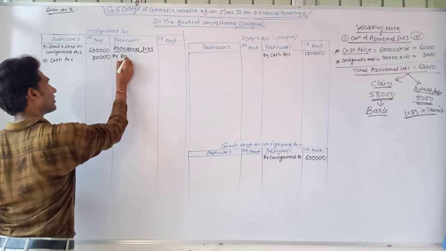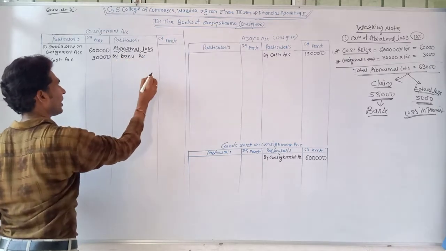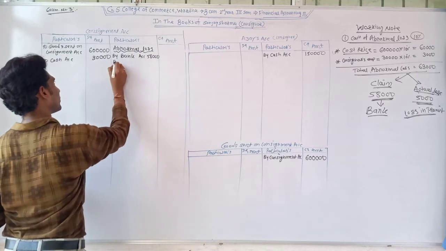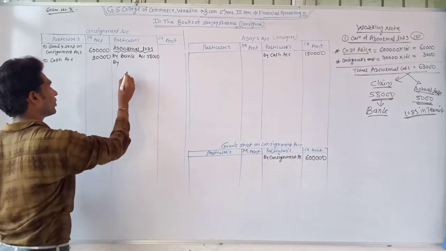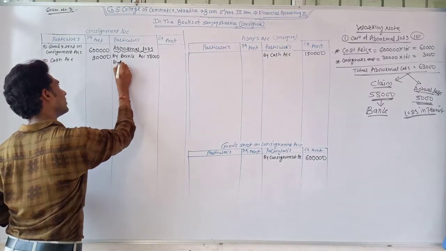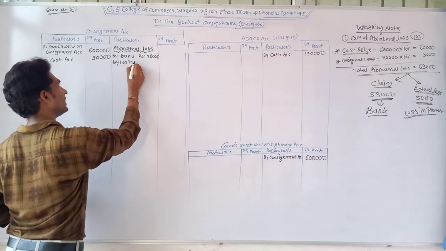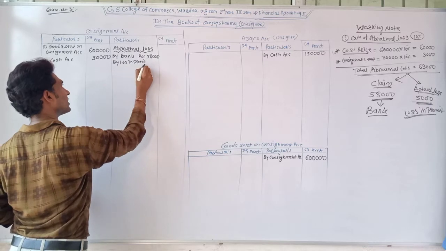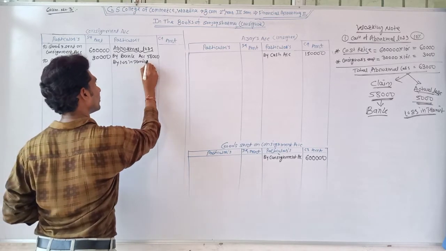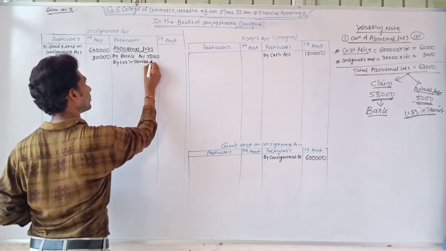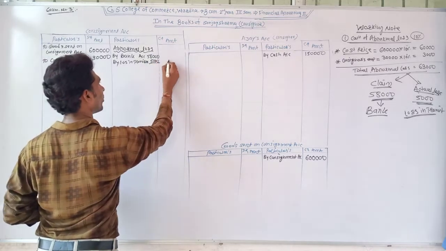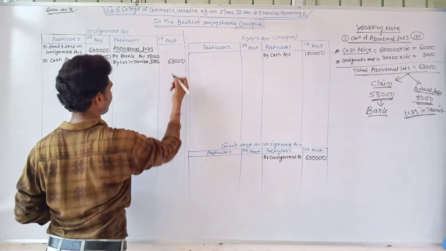By bank account rupees 58,000. You can also write it in the outer column. By loss in transit account rupees 5,000. So in the outer column rupees 63,000.